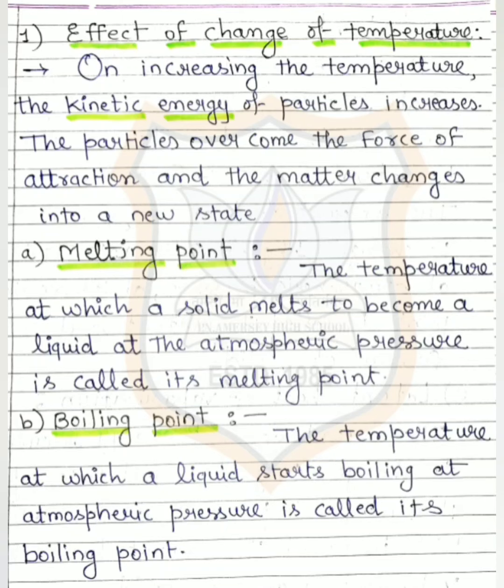And the other one is boiling point, the temperature at which a liquid starts boiling at atmospheric pressure is called its boiling point. It is the fixed temperature we used in the second experiment where all the water gets converted into water vapor. It was a fixed temperature, and for water and water vapor it is 100 degree centigrade or 373 Kelvin.